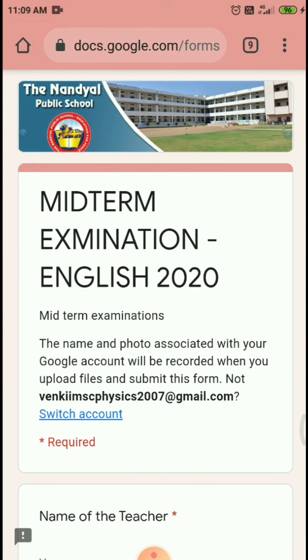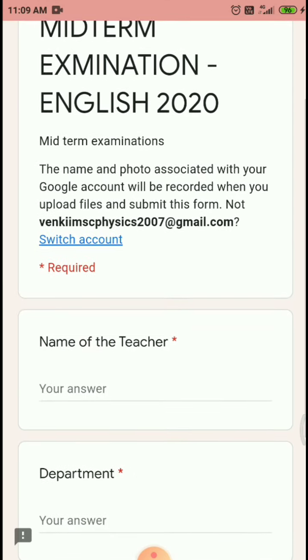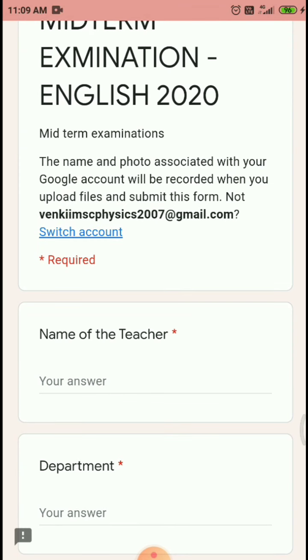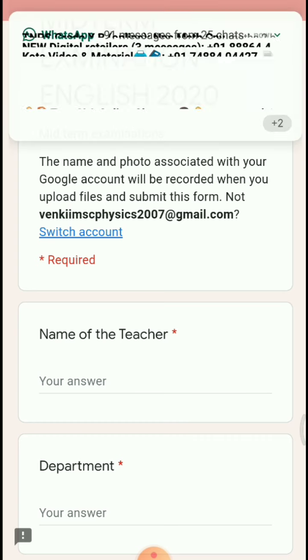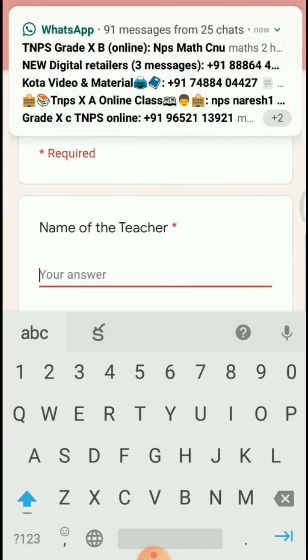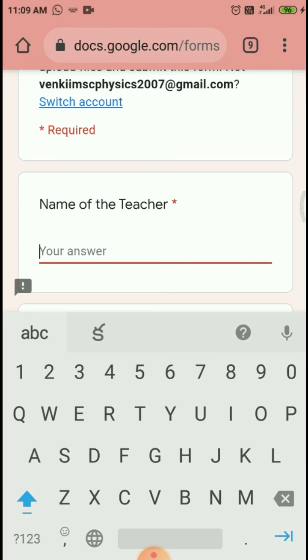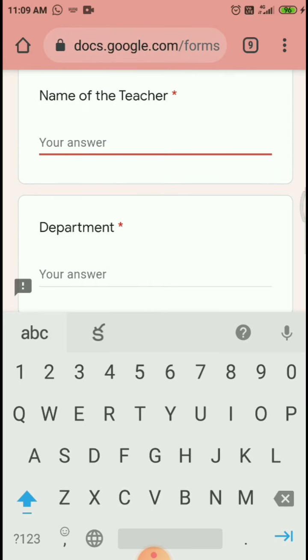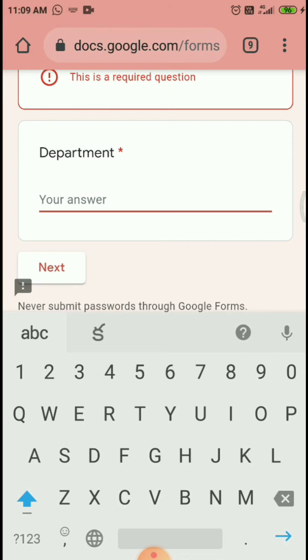This is the midterm examination English. Here you have that link. See here, my email is venkyimsc physics 2007 @gmail.com. If you have more emails, you can remove them, because it may cause problems. Here, name of the student, you can write your full name. Then subject and class, like that.